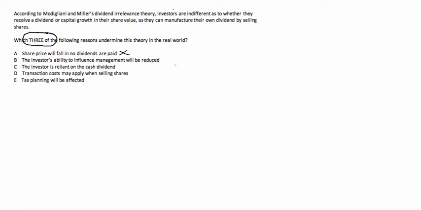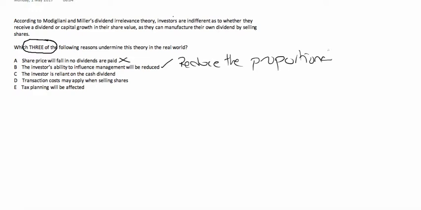The investor's ability to influence management will be reduced. This is potentially correct because this will reduce the proportional shareholding if shareholders have to sell their shares to manufacture a dividend.